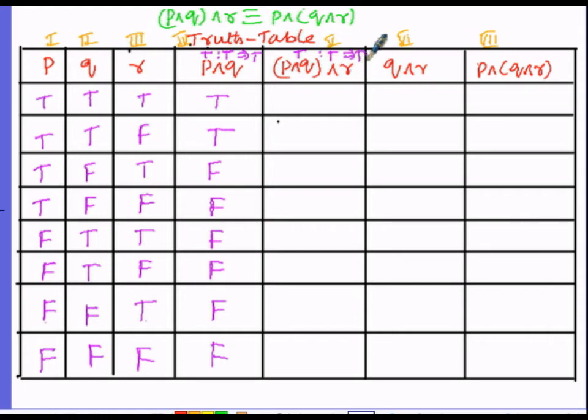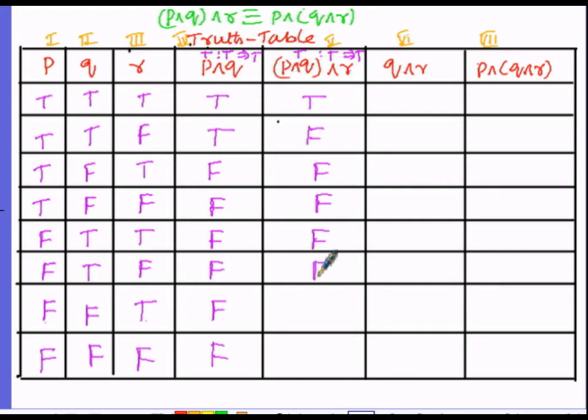Now, in order to find out P and Q and R, P and Q is under the column number 4 and R is under the column number 3. So we have to see in a reverse manner. Here 4th column as well as 3rd column, both truth values must be true. So here true and true, then the conjunction will be true. We have to search for only T and T. Here it is not there. T and T is not there anyways. So the remaining truth values will be false.